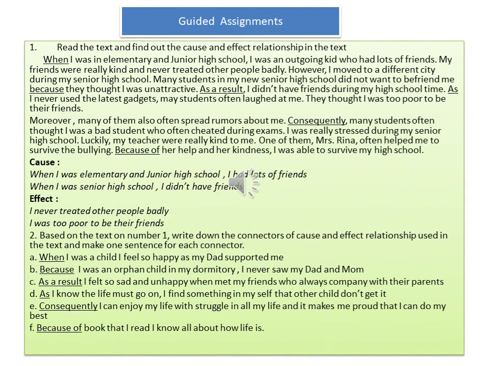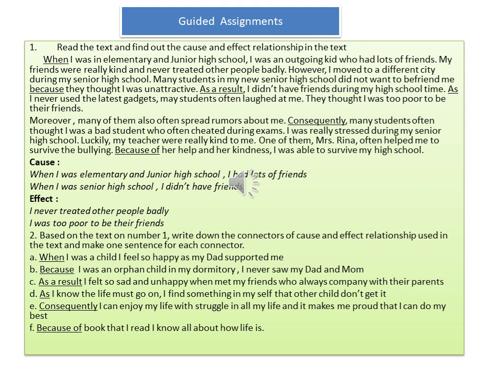Guided assignments. Read the text and find out the cause and effect relationship in the text. When I was in elementary and junior high school, I was an outgoing kid who had lots of friends. My friends were really kind and never treated other people badly. However, I moved to a different city during my senior high school. Many students in my new senior high school did not want to befriend me because they thought I was unattractive. As a result, I didn't have friends during my high school time.